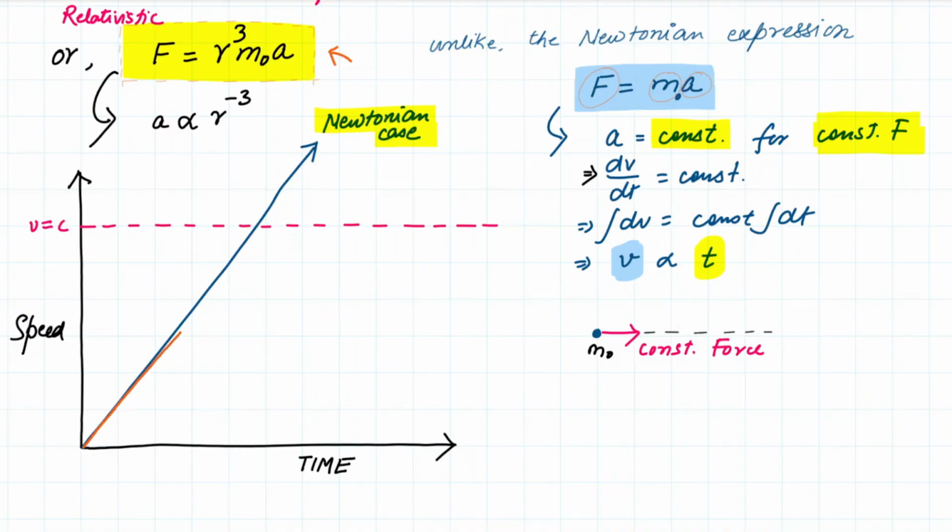But after some time, when the velocity approaches the speed of light, what is going to happen is that this is going to diverge in such a manner that over time the nature of increase of the velocity is never going to reach the speed of light. You see what is happening?